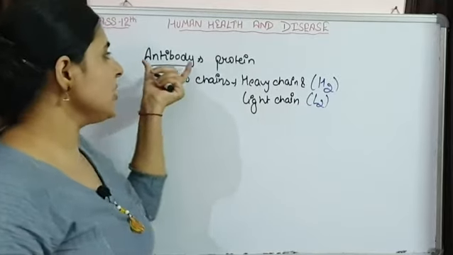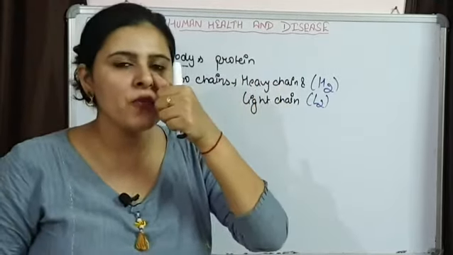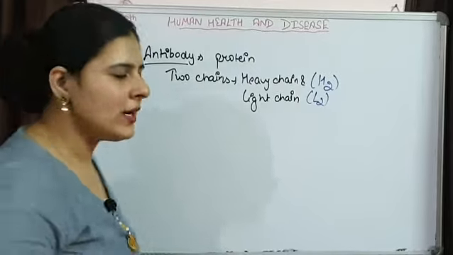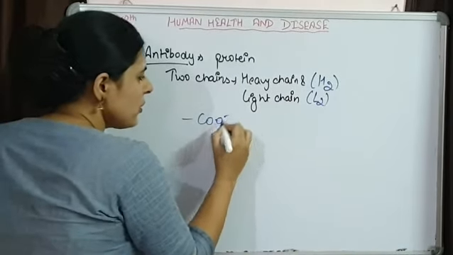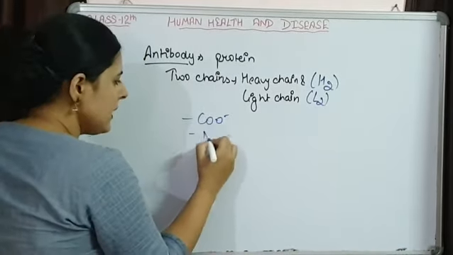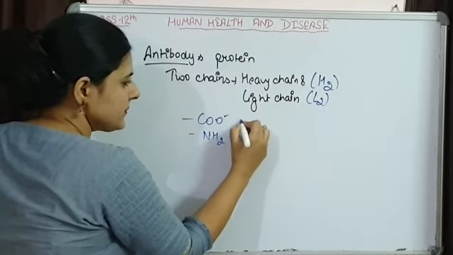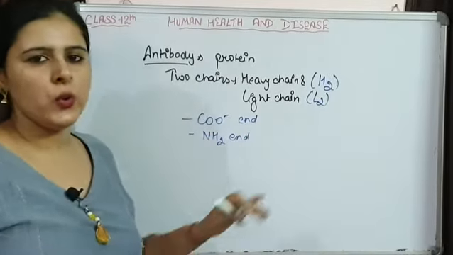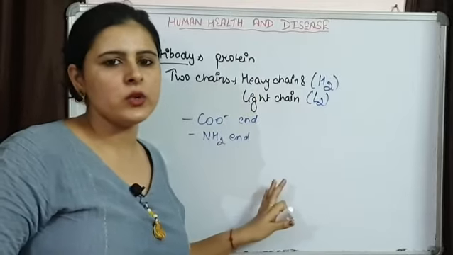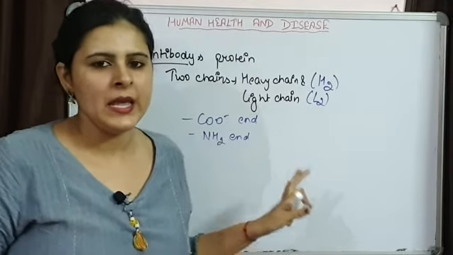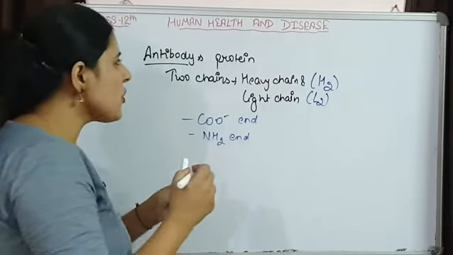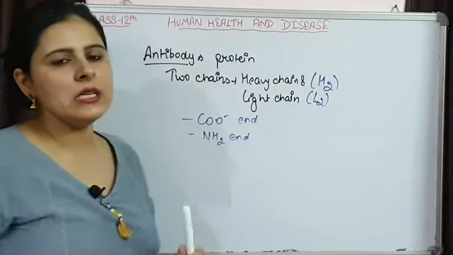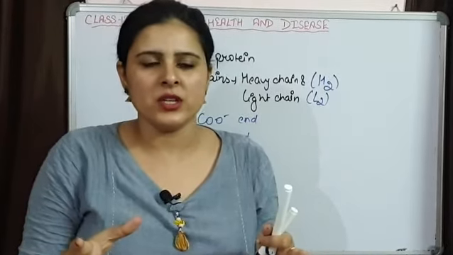Because these are proteinaceous in nature, they are made up of amino acids. So it has a COO negative end and an NH2 end. Two ends are present, and they give it polarity. Other than this, most of the antibody is made up of constant region.